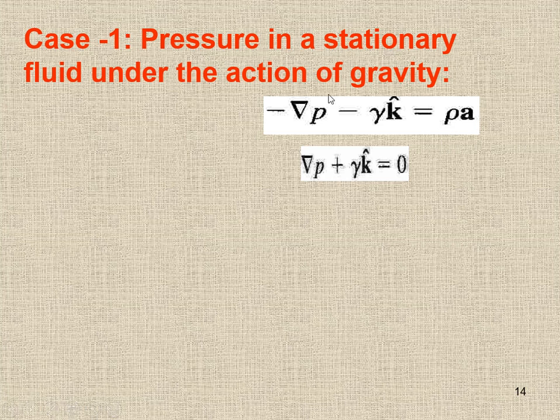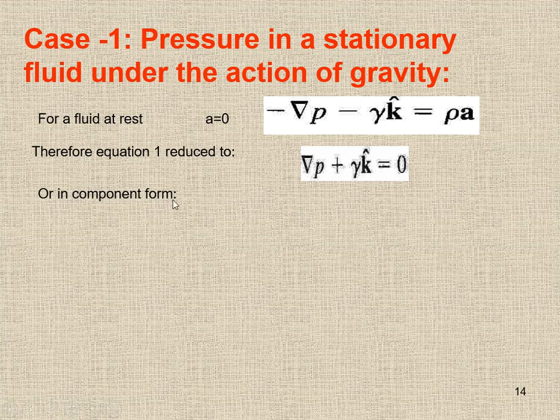Since there is no motion, no rigid body motion, the acceleration is 0. So this equation will be del p plus gamma k. Since the fluid is at rest, a equals 0. Therefore, equation 1 is reduced to this, or in component form we can write it down.